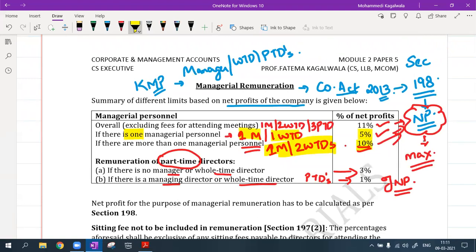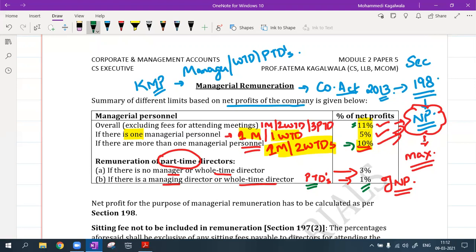And if there are managers, whole time directors, and part time directors, then the total will be 11%. See how this 11% came? 1% is for the part-time directors, and 10% is for more than one managerial person. So 10 plus 1 is 11. This is how you can remember. And if there are no managing directors at all and only part-time directors are there, then all the part-time directors together can take 3% of the net profit as their remuneration. Now, if the company is paying more than what is being calculated here, it can be done.